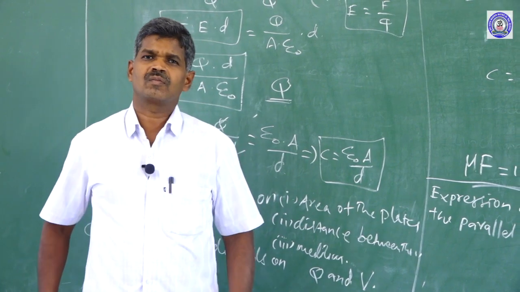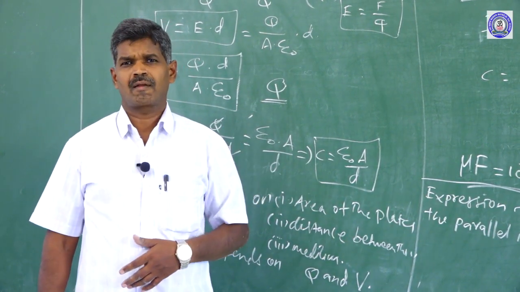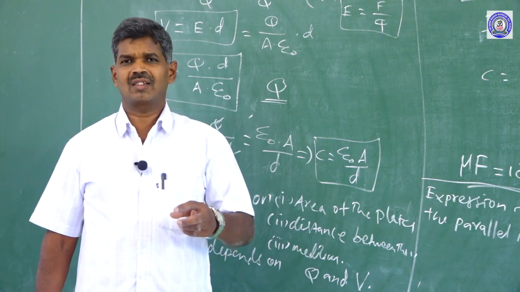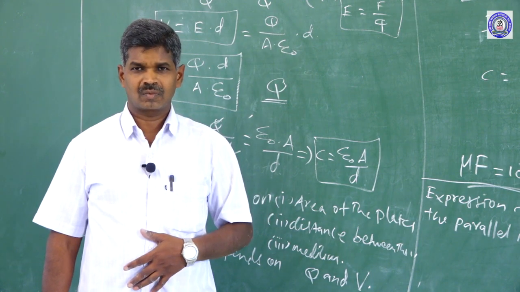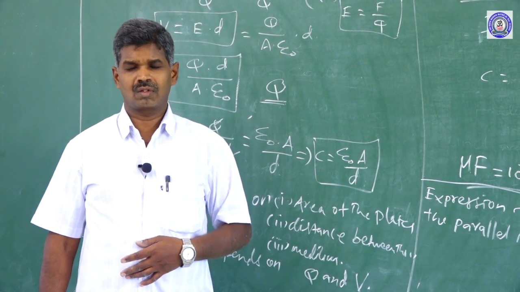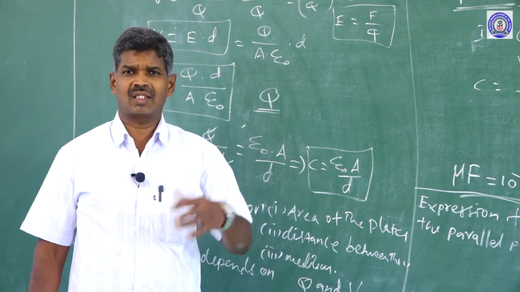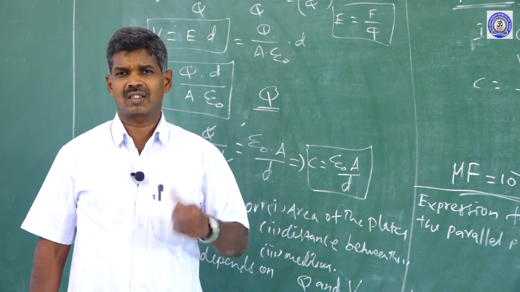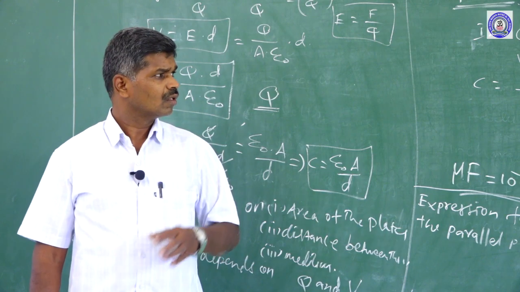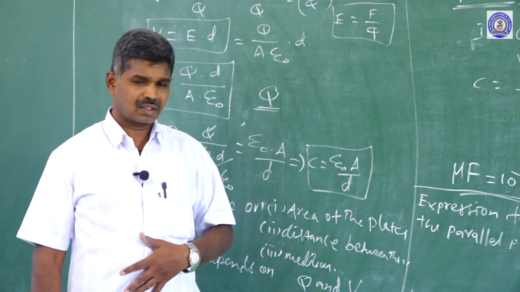We know that a capacitor is a device used to store charge as well as electrical energy. It is used in many electronic circuits. The simplest capacitor is the parallel plate capacitor. Other than this, we have cylindrical capacitors and spherical capacitors. Anyhow, here we have completed the parallel plate capacitor.